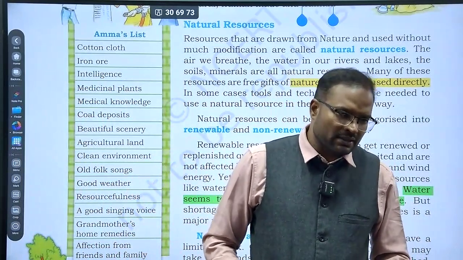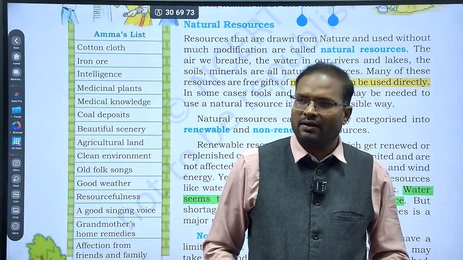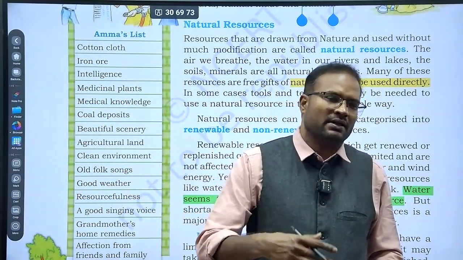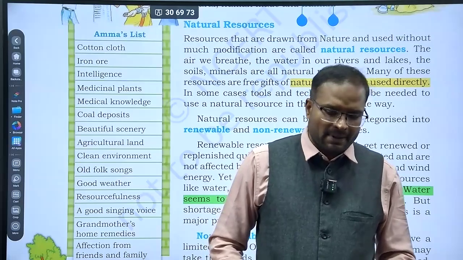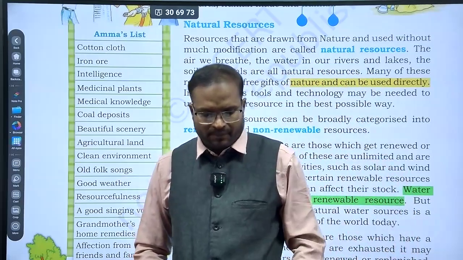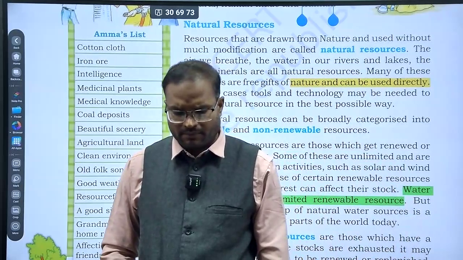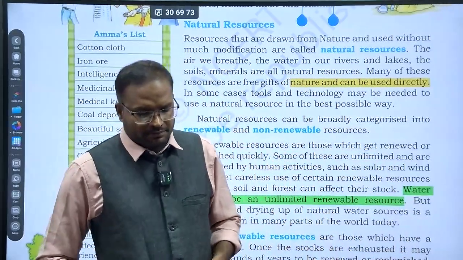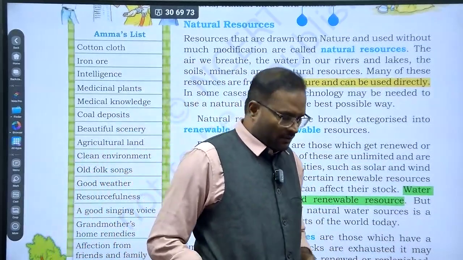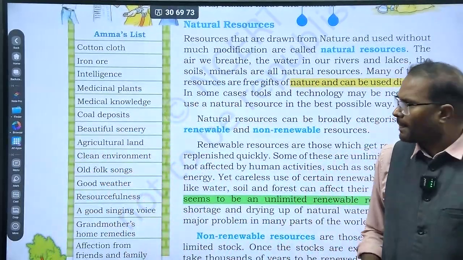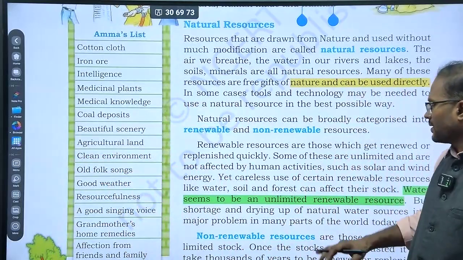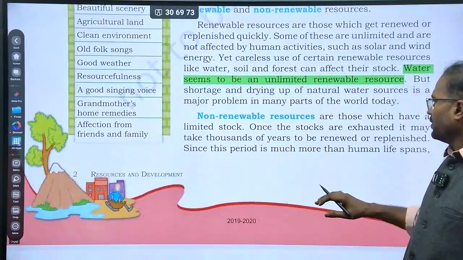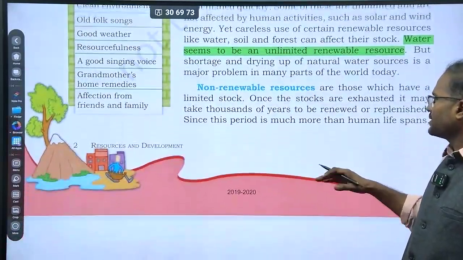Okay, the rain will fall and the rain will bring the water, and water will accumulate in the lake in the next year or the next rain. So water is a renewable source. Then non-renewable source will be getting over by some time.